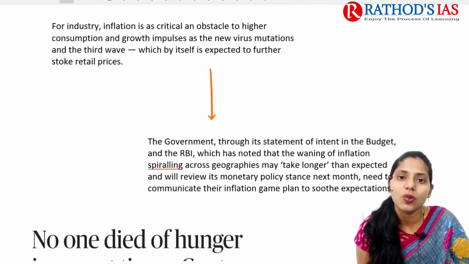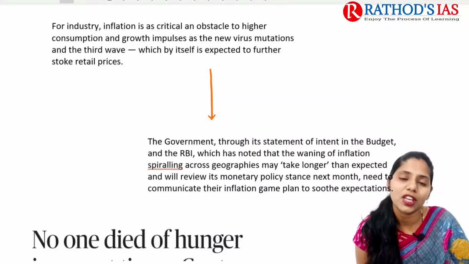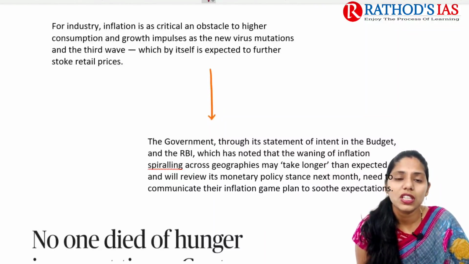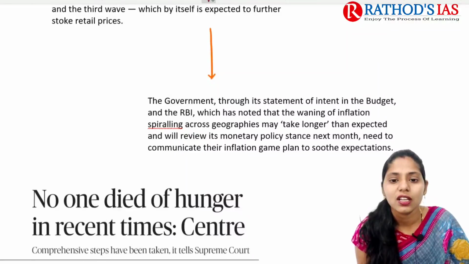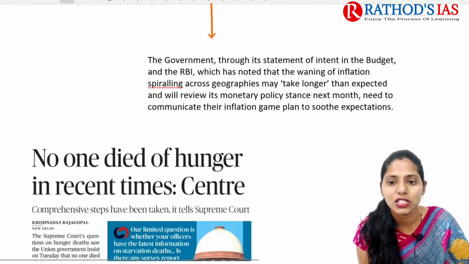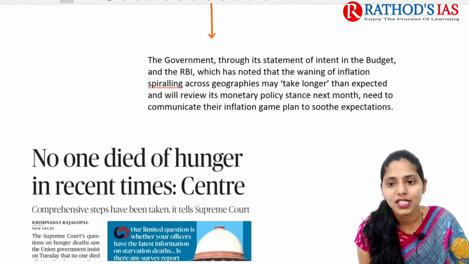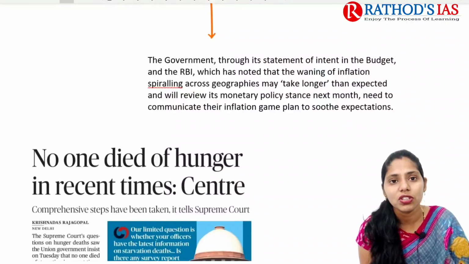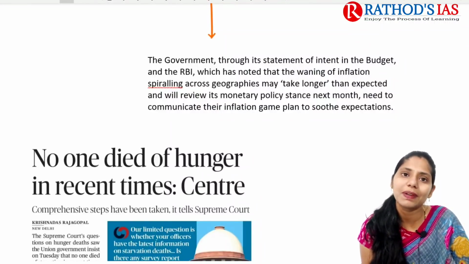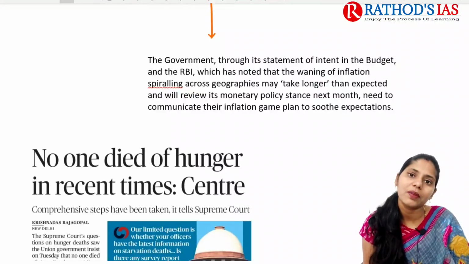Because of these new viral mutations and the third wave, due to the Omicron variant as well as the new France variant, industries are going to be hit hard. So whenever the government is introducing this budget, it needs to take this inflation into consideration as well. RBI needs to review its monetary policy here, they need to communicate their inflation game plan, and finally they need to suit the expectations of the people. So this is it for this topic, and I hope it is very clear.